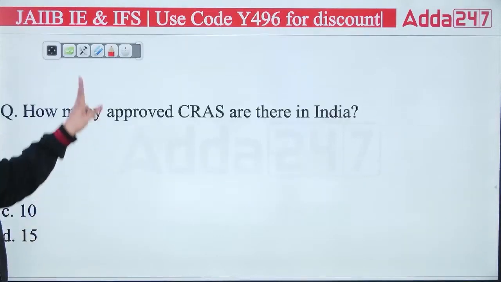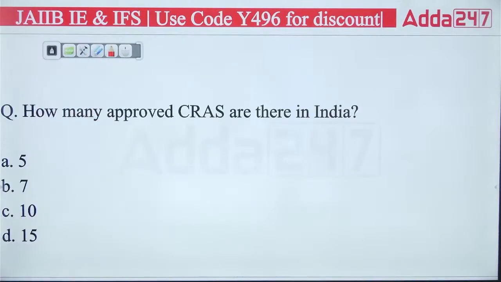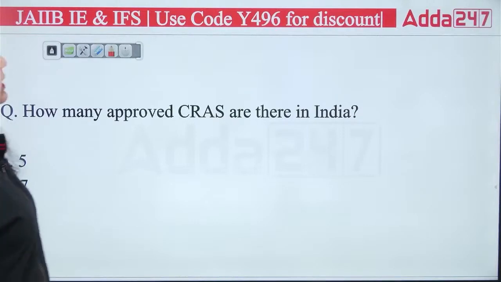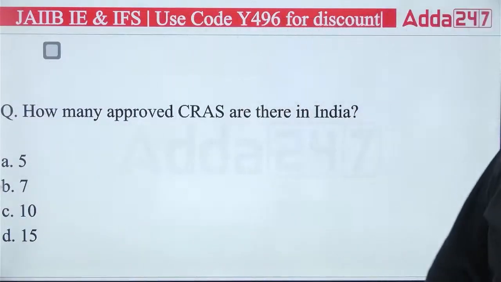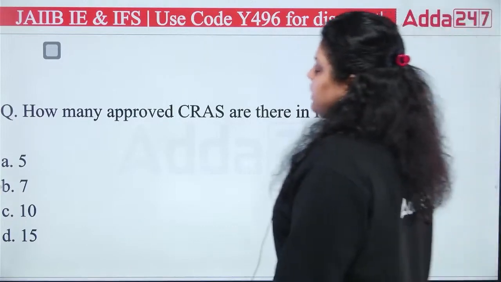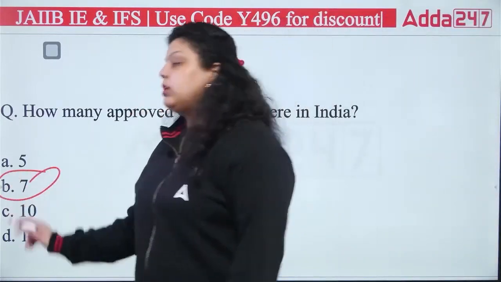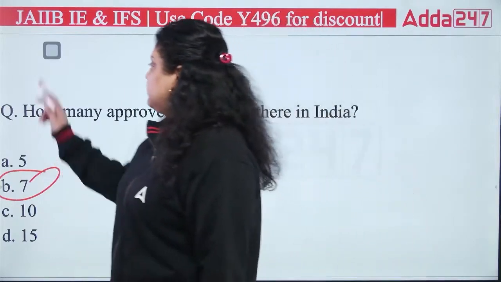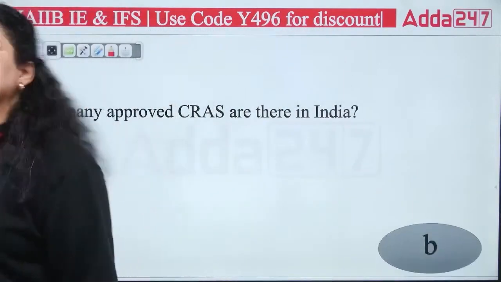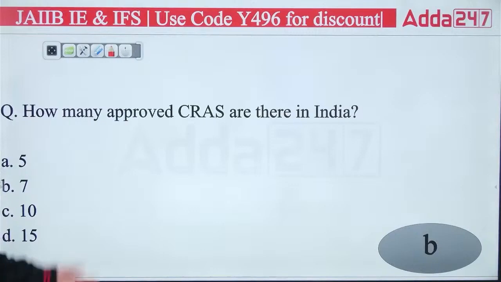Next question, a very simple question that we have already discussed: how many approved credit rating agencies are there in India? So how many approved credit rating agencies are there? There are 7 credit rating agencies which are approved by SEBI, because SEBI regulates them. So the right answer will be your C. Sorry, B, that is 7. Okay.